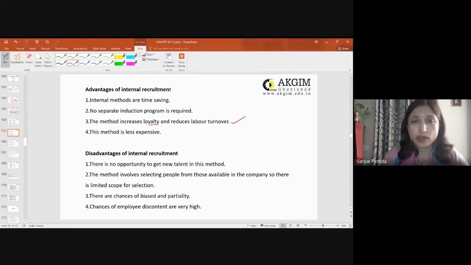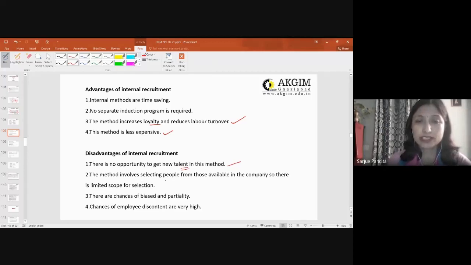And obviously this is less expensive. You don't have to waste your entire week or days going through resumes, shortlisting, and then having separate training and development or interview programs. So it is less expensive. The disadvantage is that you're not getting new talent into the organization. Whatever is available in the organization, you are just experimenting with them only.